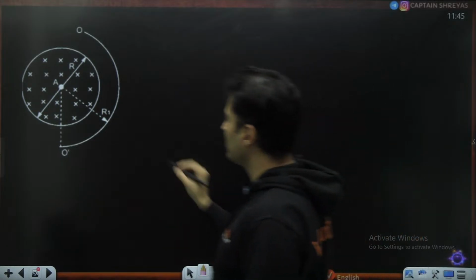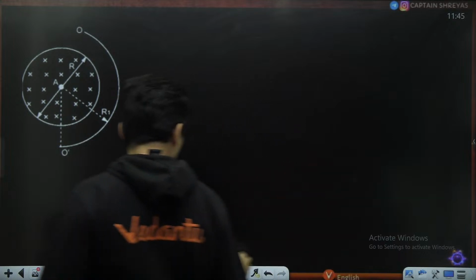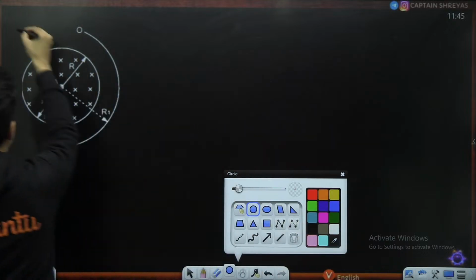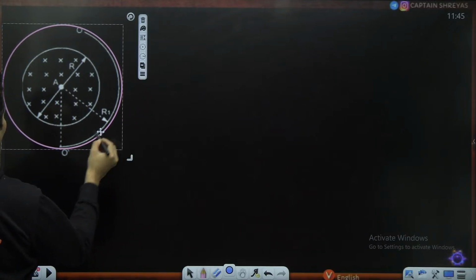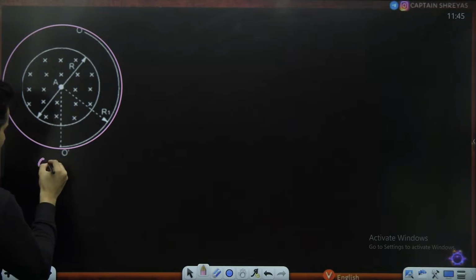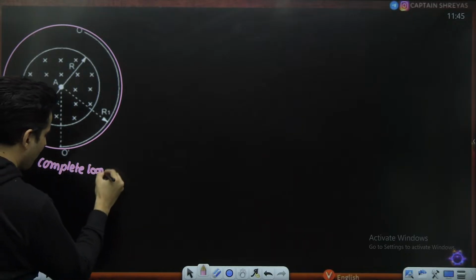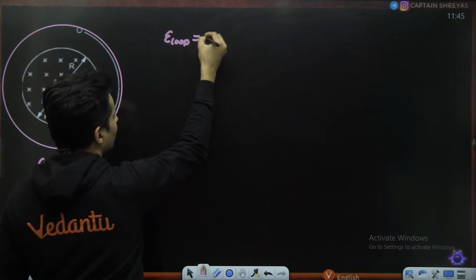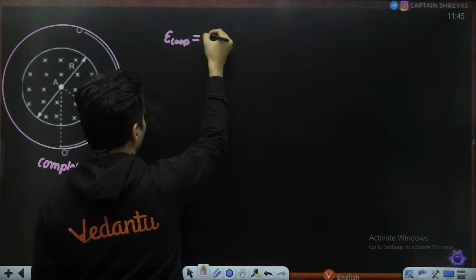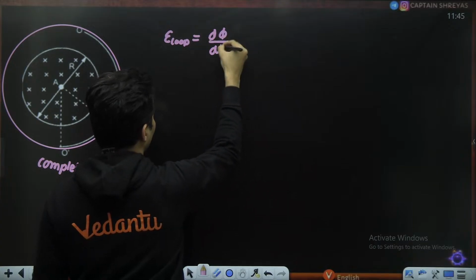If you use Faraday's law and had there been a complete loop, something like this, then the EMF induced in that entire loop, magnitude wise, will be the rate of change of flux within that loop.